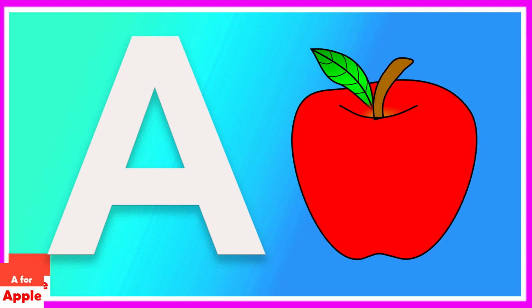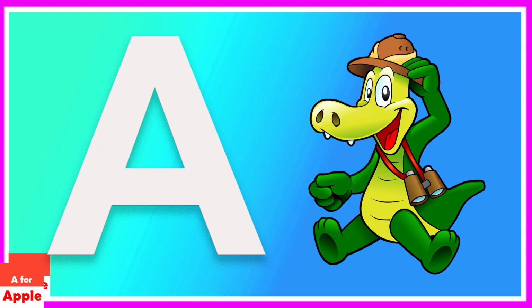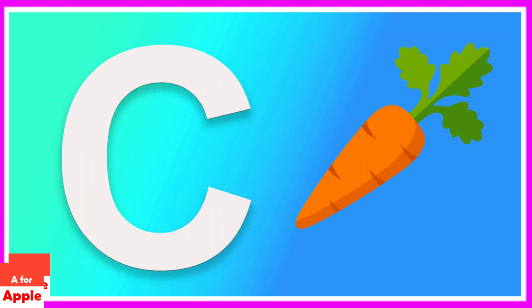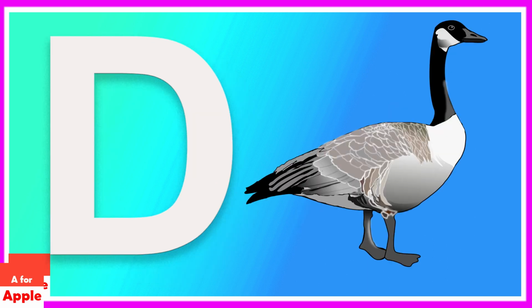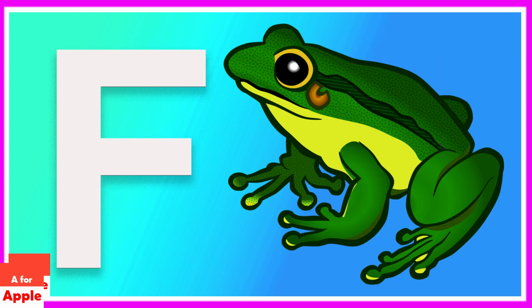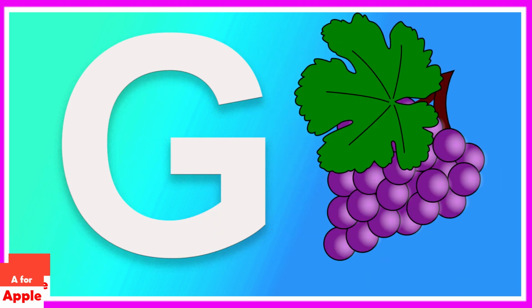A for apple, apple. A for alligator, alligator. B for banana, banana. C for carrot, carrot. D for duck, duck. E for elephant, elephant. F for frog, frog. G for grapes, grapes.